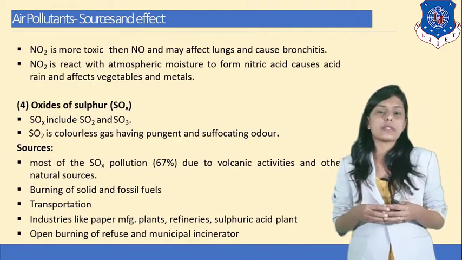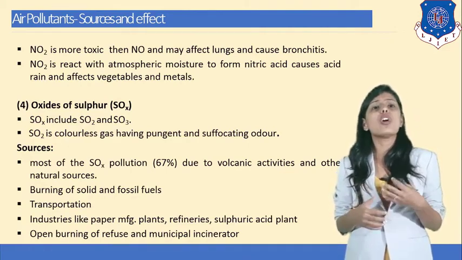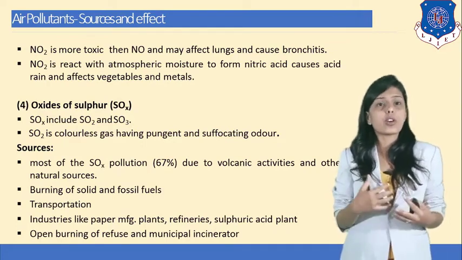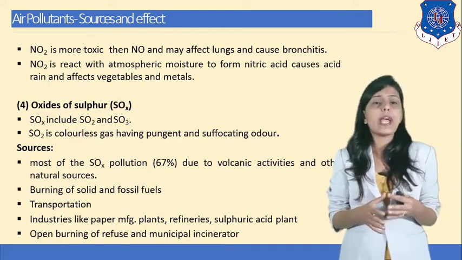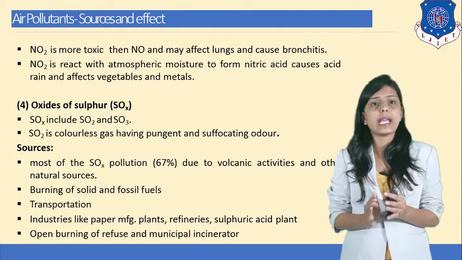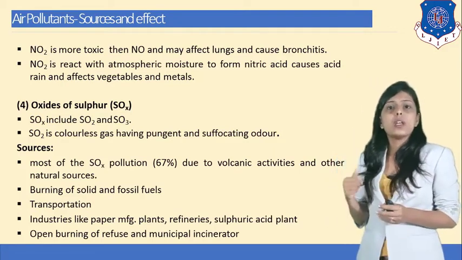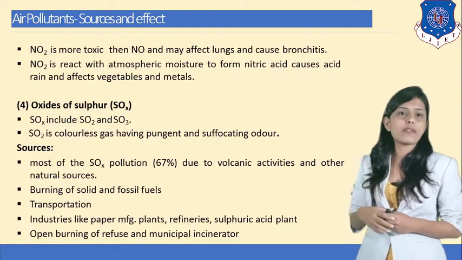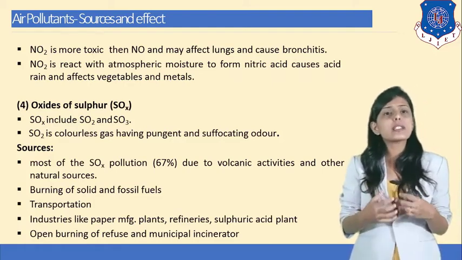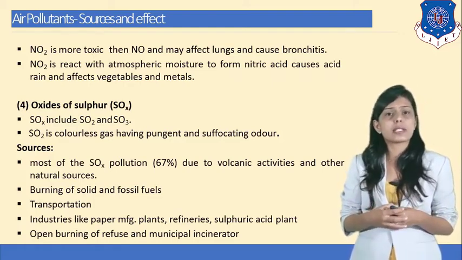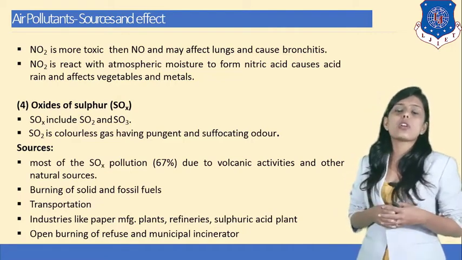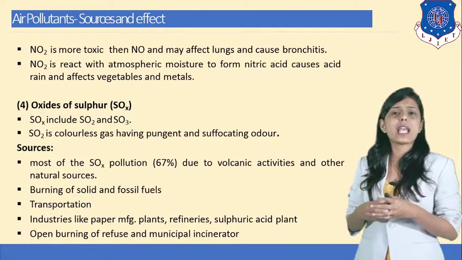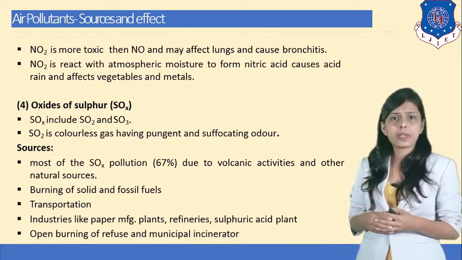Now, oxides of sulfur. How are oxides of sulfur affecting the atmosphere? Sulfur oxides include SO2 and SO3, sulfur dioxide and sulfur trioxide. Sulfur dioxide is a colorless gas having a pungent and suffocating odor. Now, what are the sources of sulfur dioxide? Most of the sulfur oxide pollution, 67%, is due to volcanic activities and other natural sources.